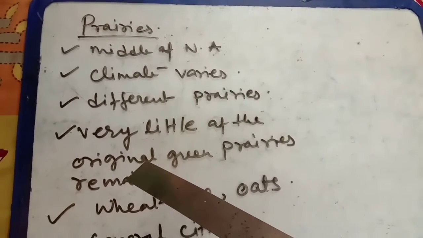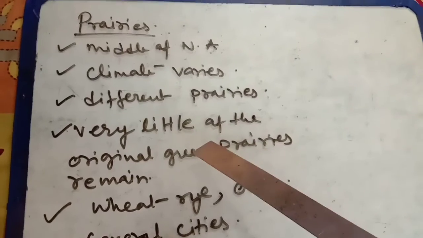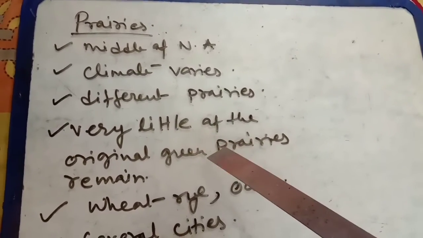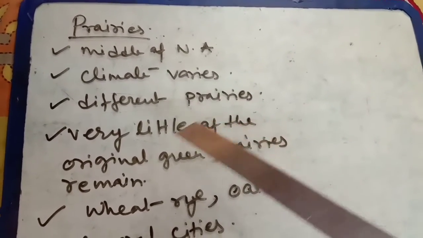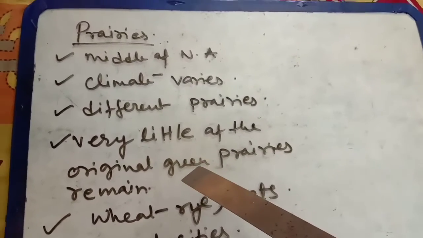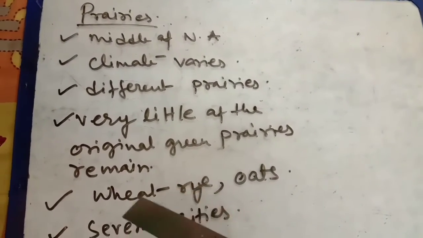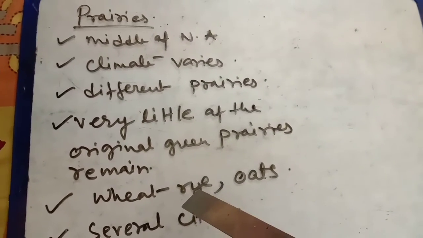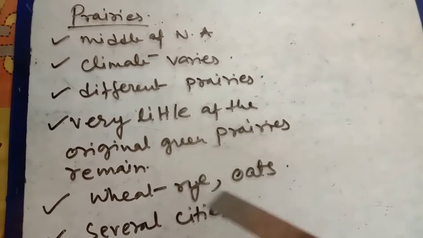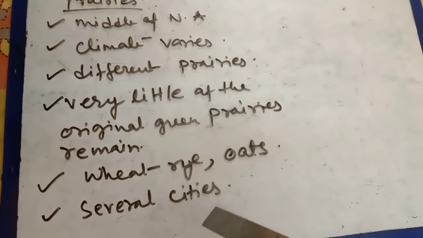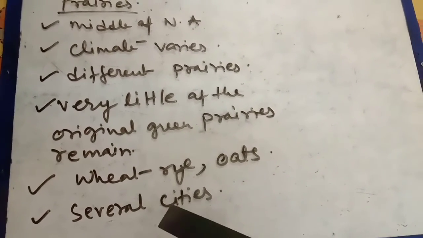Very little of the original green prairies remain because much of the land has been turned into agricultural land. This is very suitable for growing wheat, rye, oats, and several cities are also there in this region.